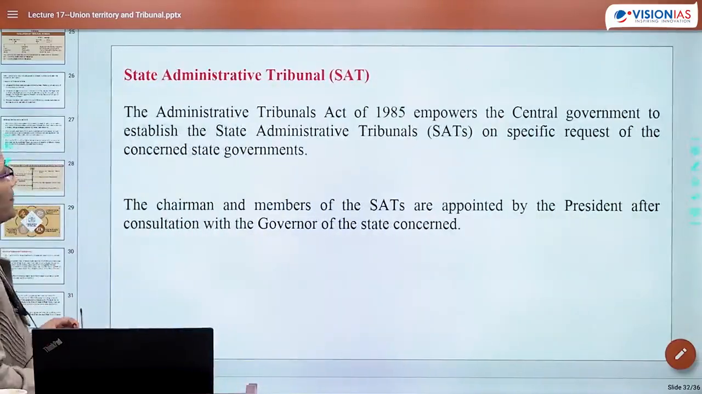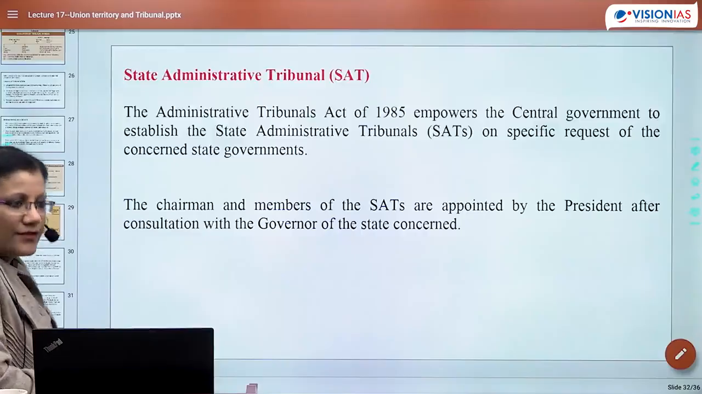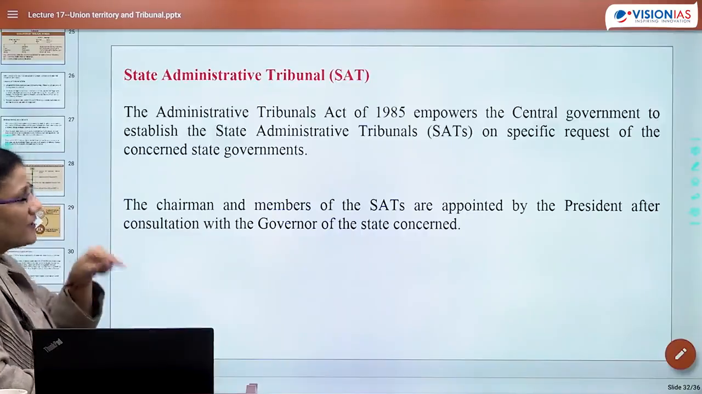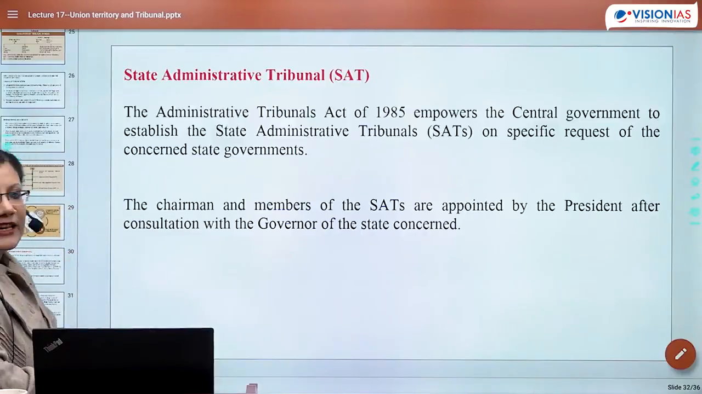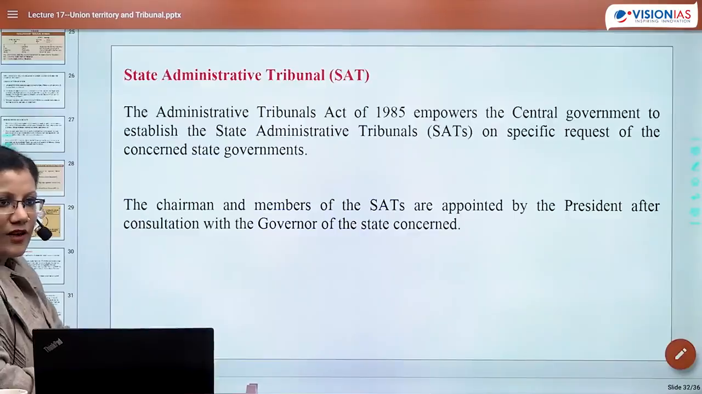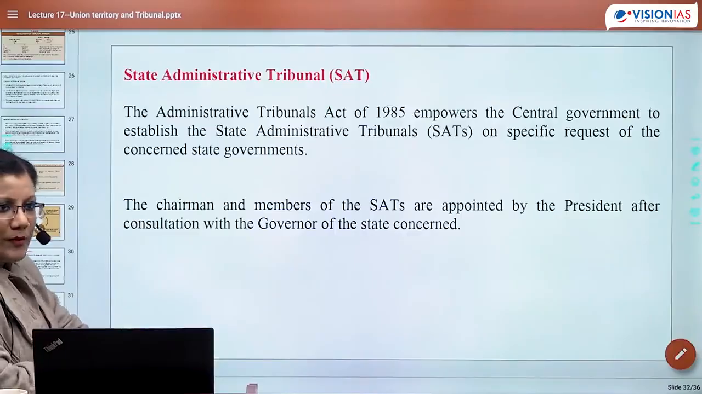Next is SAT. SAT में भी क्या है? The central government will establish SAT, that is the State Administrative Tribunal, but this time a special request will be taken from the concerned state government. तो question आ सकता है, central government will establish SAT या state government? So in prelims this could be a catch. You will say central government.